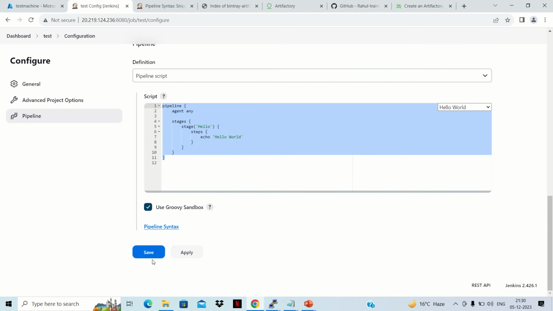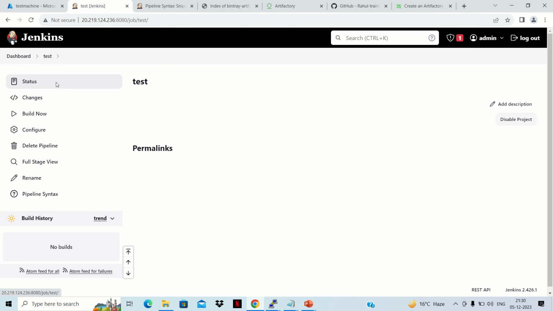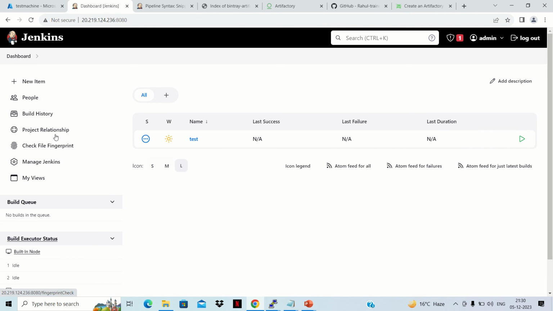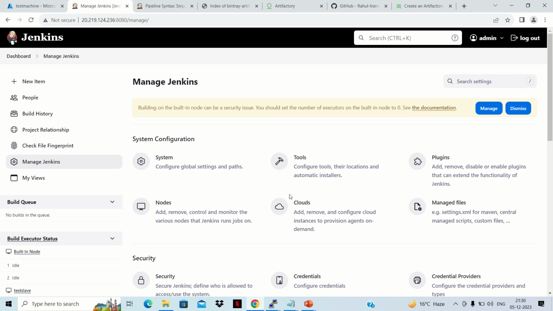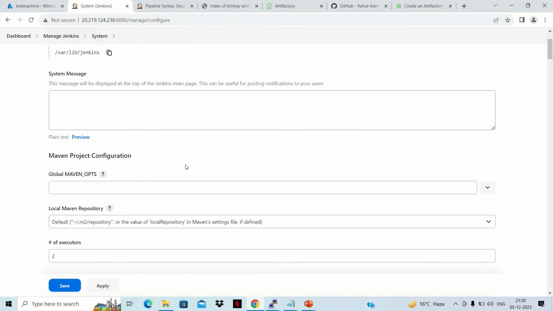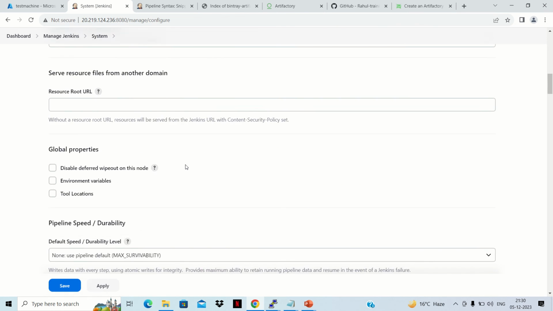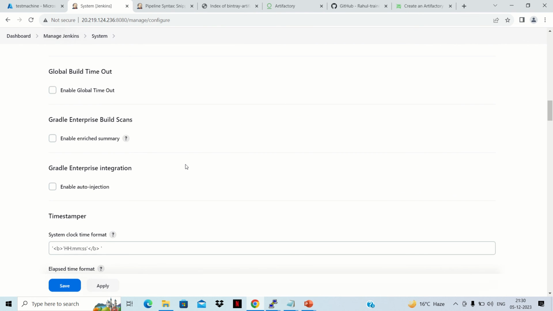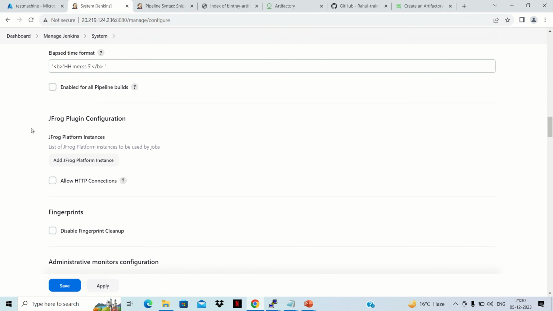If we save it, okay, this is a project that I have saved. If I go to Jenkins, manage Jenkins, here if I go to system, there will be something related to JFrog here. If I scroll it down, there is one section for JFrog, the JFrog plugin configuration.